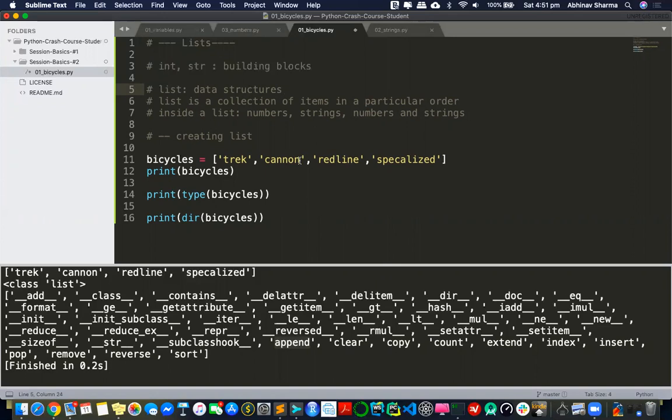We initially saw int and str. If you say these are data structures, that's not wrong. Those are still data structures. They are just very primitive. They just store one thing, like a number or a string. But what if I want a very complex data structure? Like a big one, like a list, like arrays.